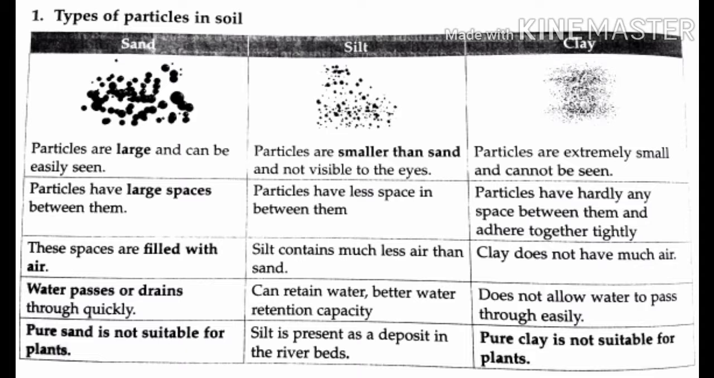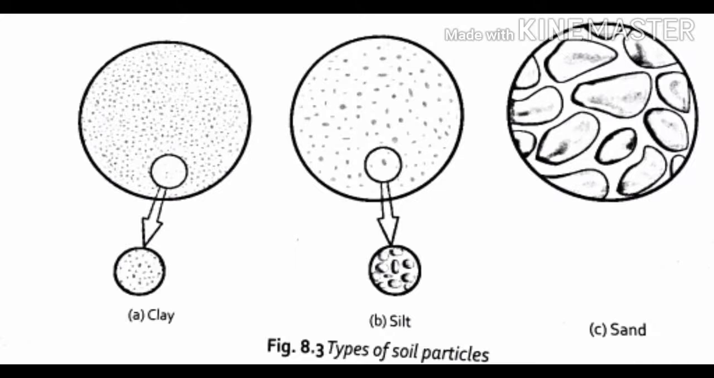Now we are going to see types of soil. See this picture. These are soil particles. First one is clay, very small particles. Next one, silt. Compared with clay, it's a little bit larger. And next one is sand, which has very big particles.